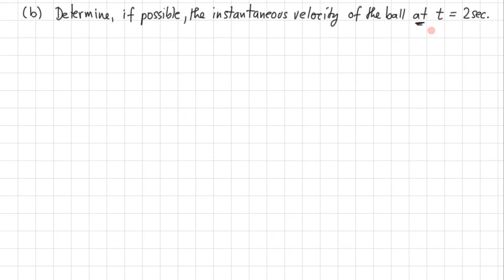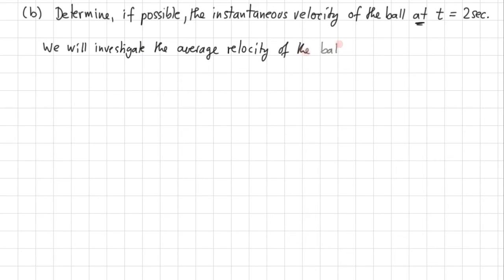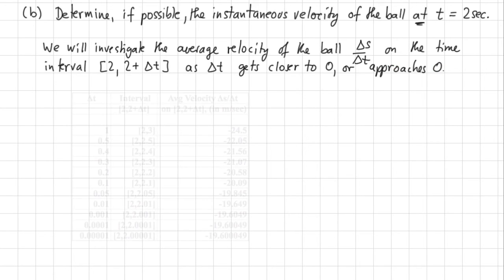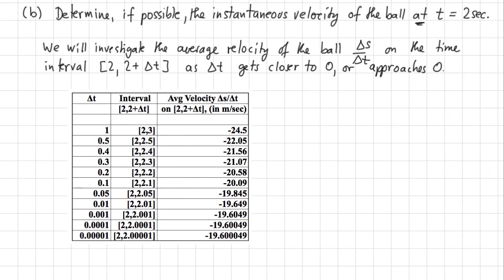Or in other words, we will investigate the average velocity of the ball, delta s over delta t, on the time interval 2, 2 plus delta t as delta t gets closer to 0, or approaches 0. To do so, we will use the following table of values.